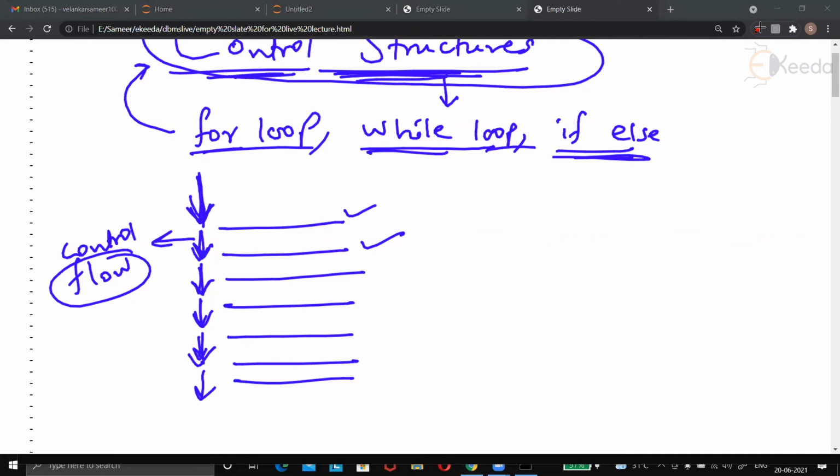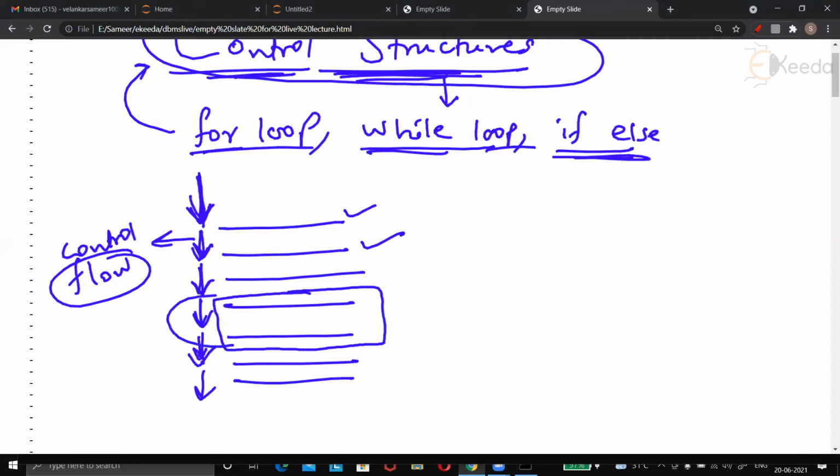But many times, what you want to do as a programmer is that there are a few lines here, like these two lines, which you want to repeat some fixed number of times. Maybe these two lines should repeat 10 times. And after they have repeated 10 times, the control, check the word, the control should then reach the next line, then next line, then next line, and these lines should run.